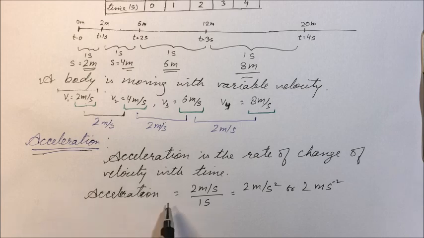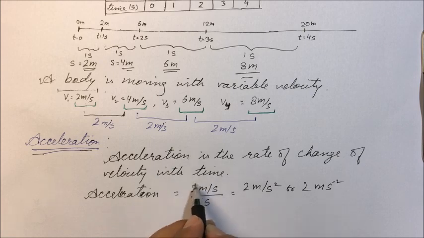So see here, acceleration, what does it tell us? It is telling us that in each second the velocity is changing by 2 meter per second. So there is a change in velocity with respect to time. And how is it changing?